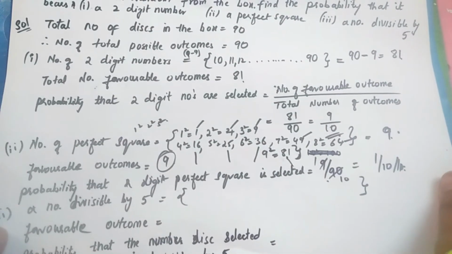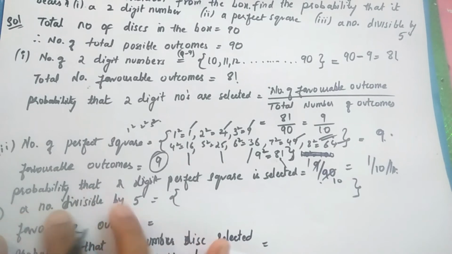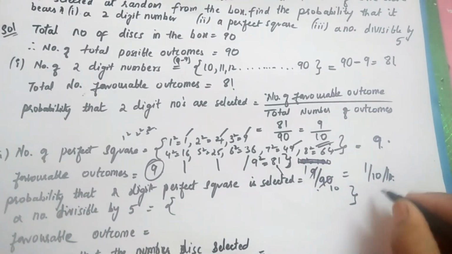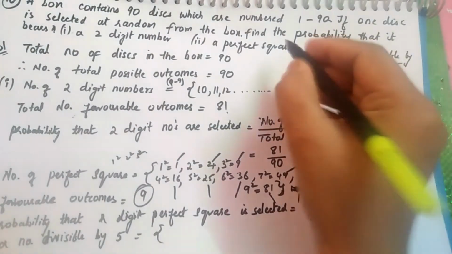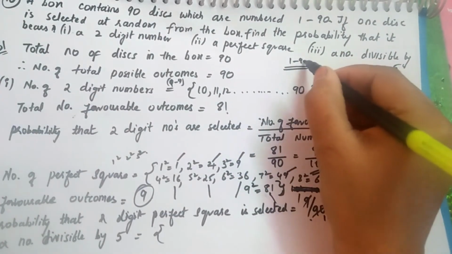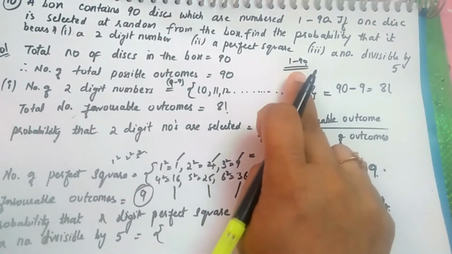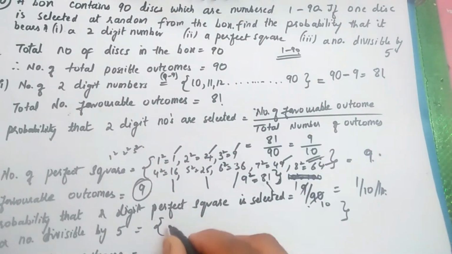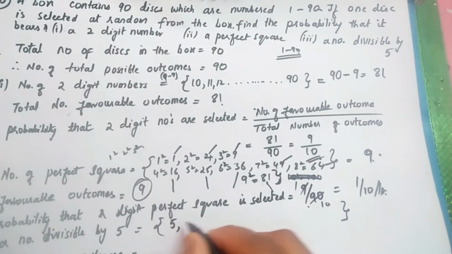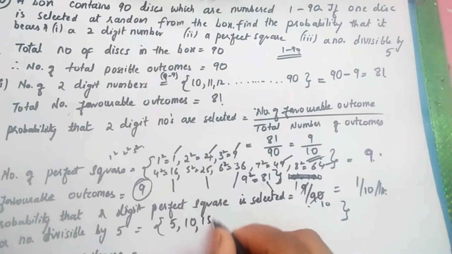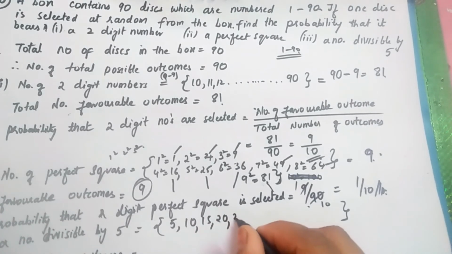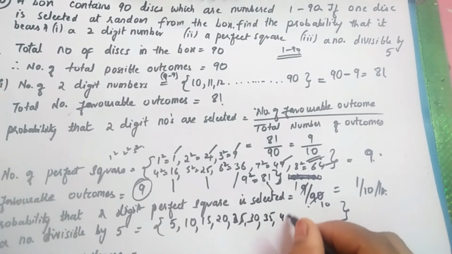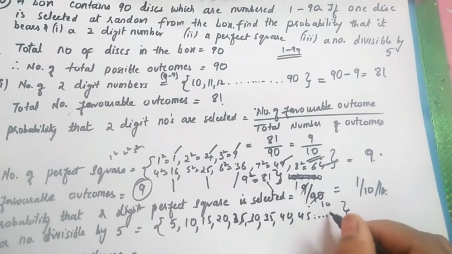Now let's move on to the last one, a number divisible by 5. We have the limit of checking numbers from 1 to 90, right? Now let's see what numbers from 1 to 90 are divisible by 5. The first is 5, next is 10, next is 15, next is 20, 25, 30, 35, 40, 45, and so on.